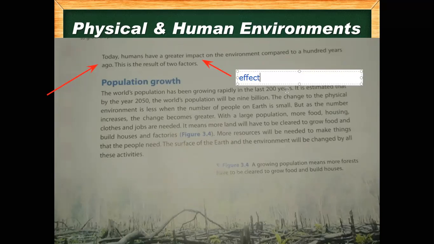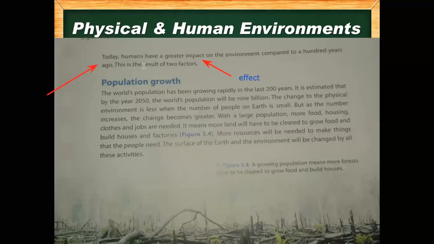So, today humans have a greater effect on the environment compared to 100 years ago. We affect the environment. Why? Because we do many things which affect the environment. What are those things? We already see those things: we produce smoke from the industries, we cut the trees, and these things will affect the environment.